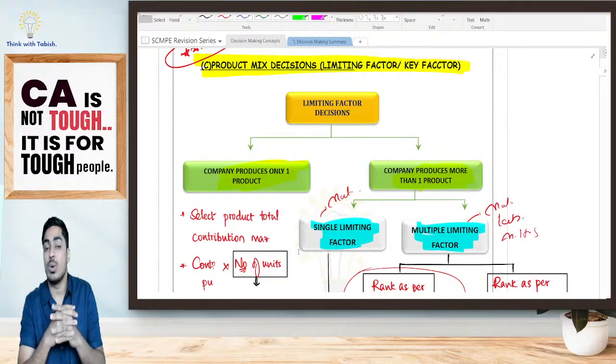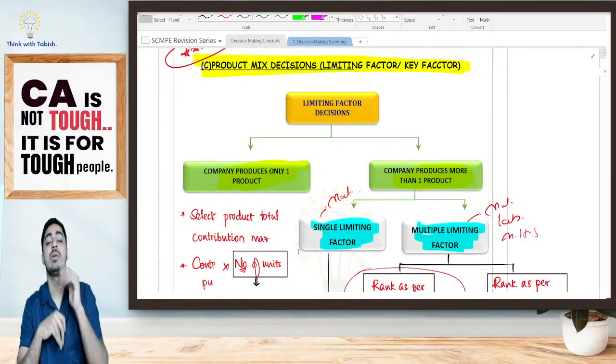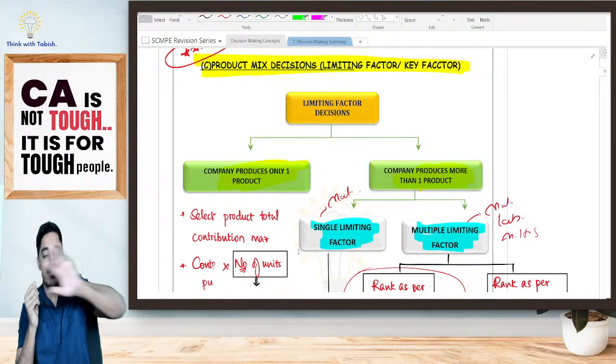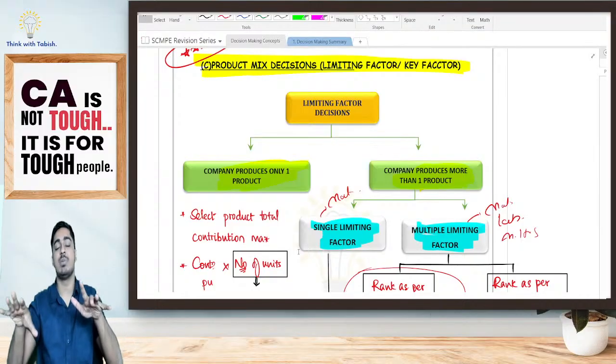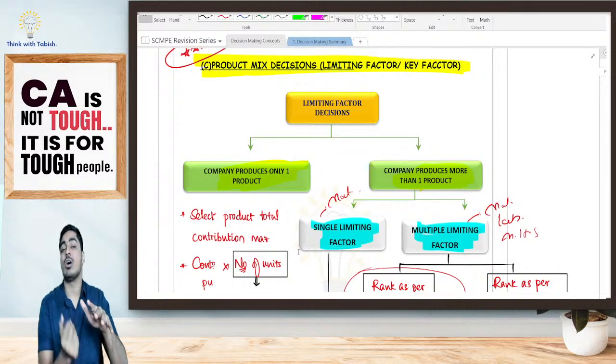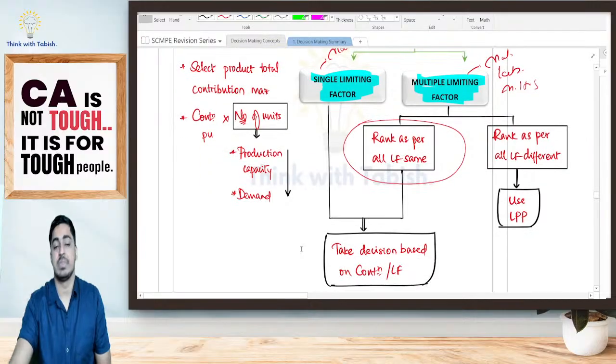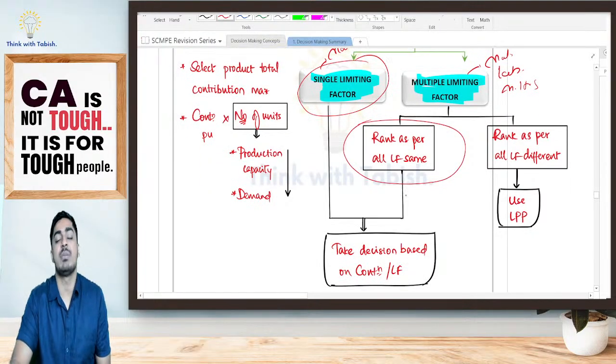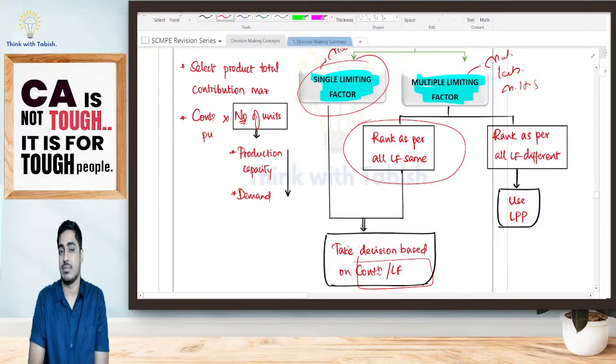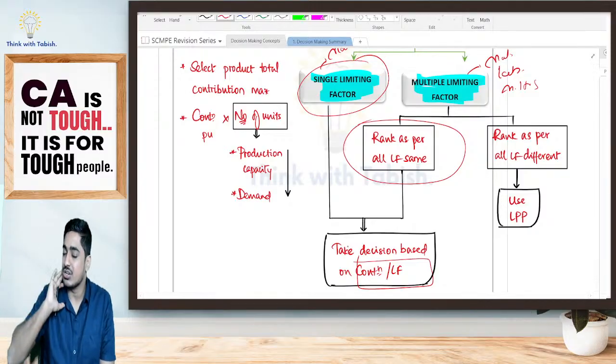Or else I am telling, no, I want to produce more than one product. Tell me the priority. So either I am having a single limiting factor or I am having multiple limiting factors. If multiple, again the rank as per all my limiting factors is the same, or the rank as per my limiting factors is different. If I am having a single limiting factor, or multiple limiting factors but the rank is the same, I will take a decision based on contribution per limiting factor. Based on that you allocate. Whatever ranking you got, on that ranking you allocate your resource.